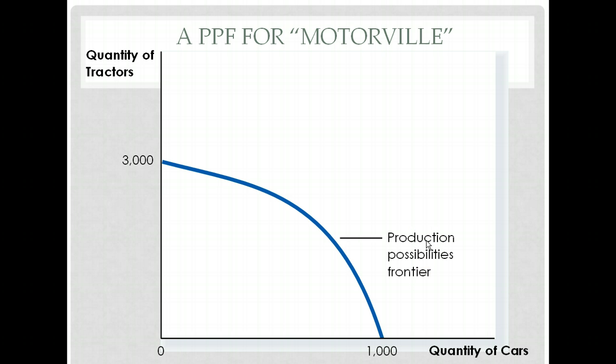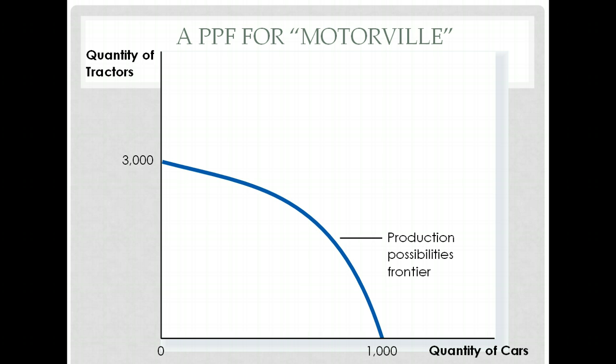Okay? So what we're really saying is this line represents the number of tractors and cars that Motorville can make if they use their resources perfectly. In other words, it's the absolute max that they can make if they use their resources perfectly. Or in economics, we like to say, use them efficiently. So let's take a couple examples and explain what I mean.